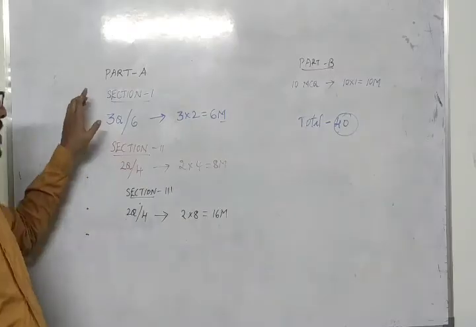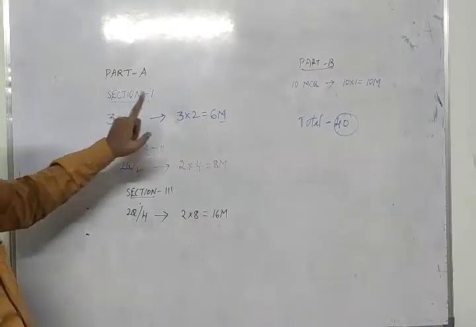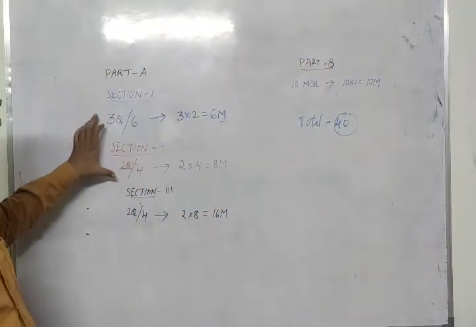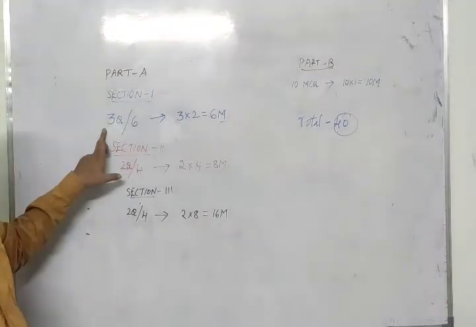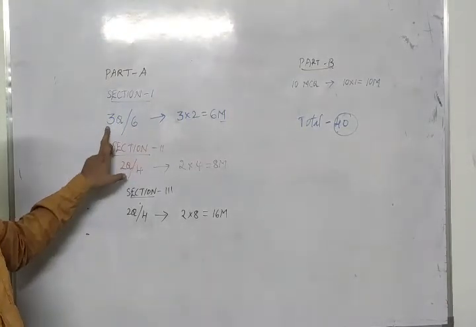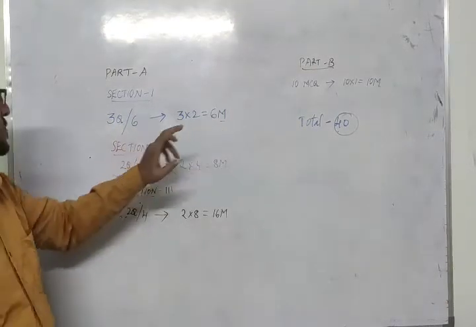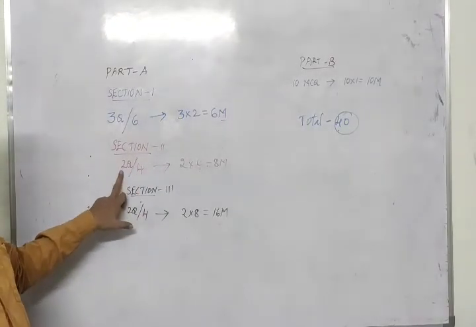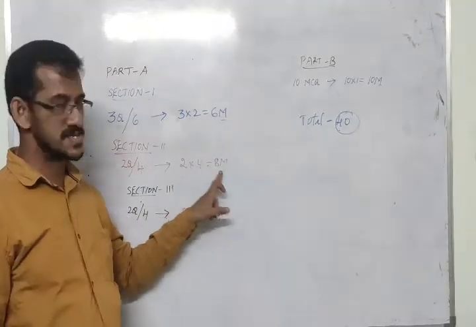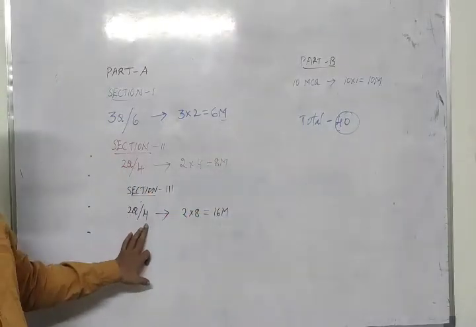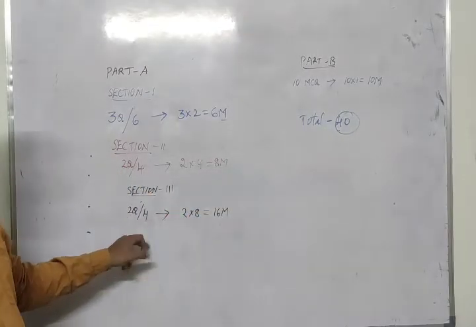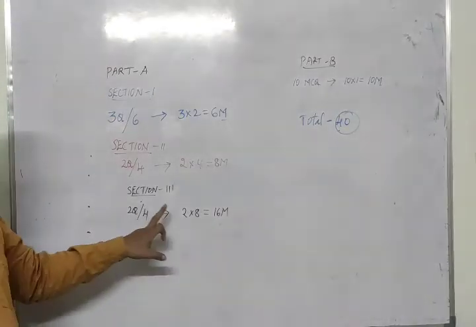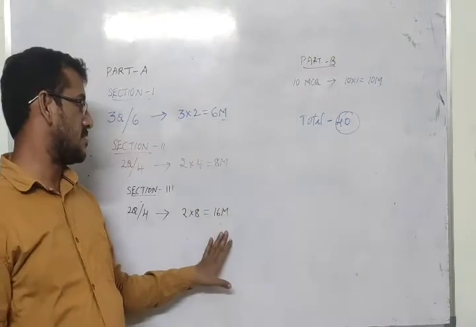Part A contains 3 sections, part B contains only 1 section. In section 1, very short answers, they'll give 6 questions, you have to write any 3. 3 twos are 6 marks. In section 2 they'll give you 4 questions. Out of 4 you have to write any 2. 2 fours are 8 marks. These are short answers. Section 3 is essay answers, long answers. They'll give you 4 questions. Among these 4 you have to write any 2. 2 eights are 16 marks.